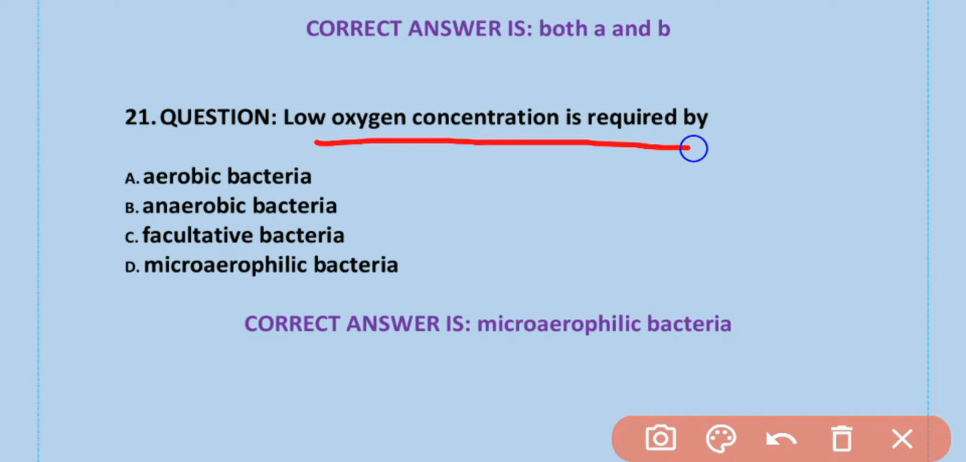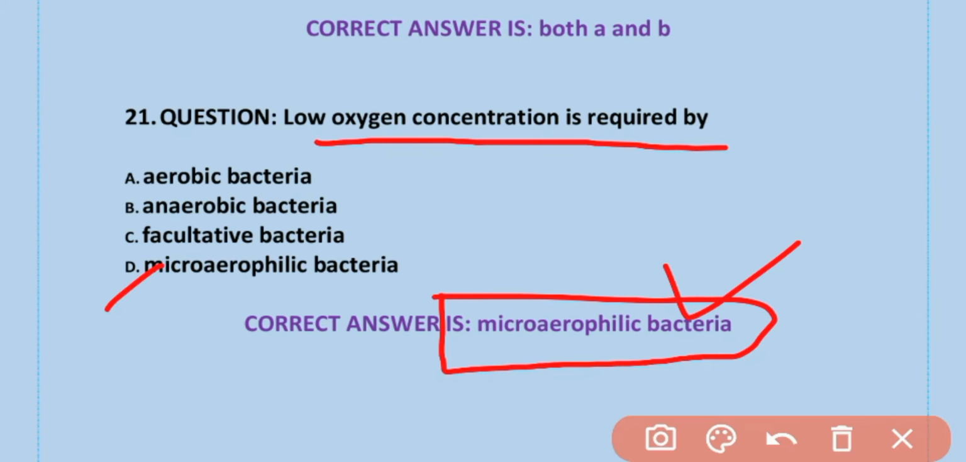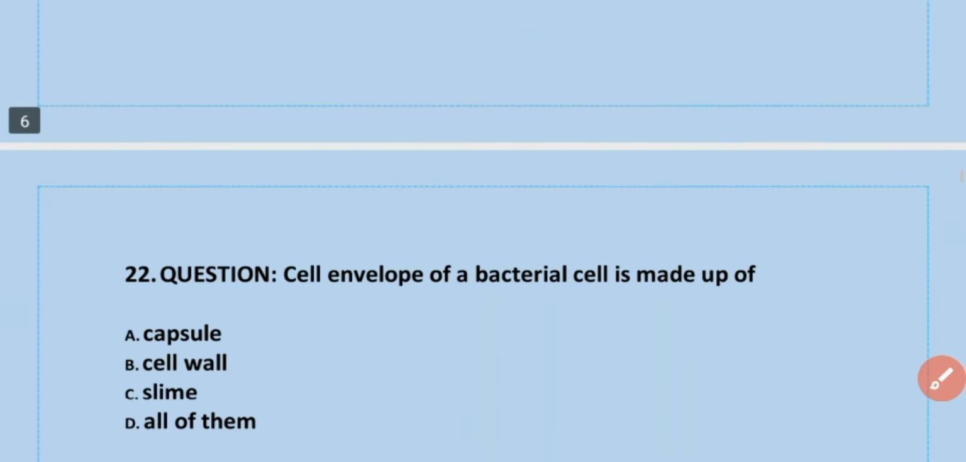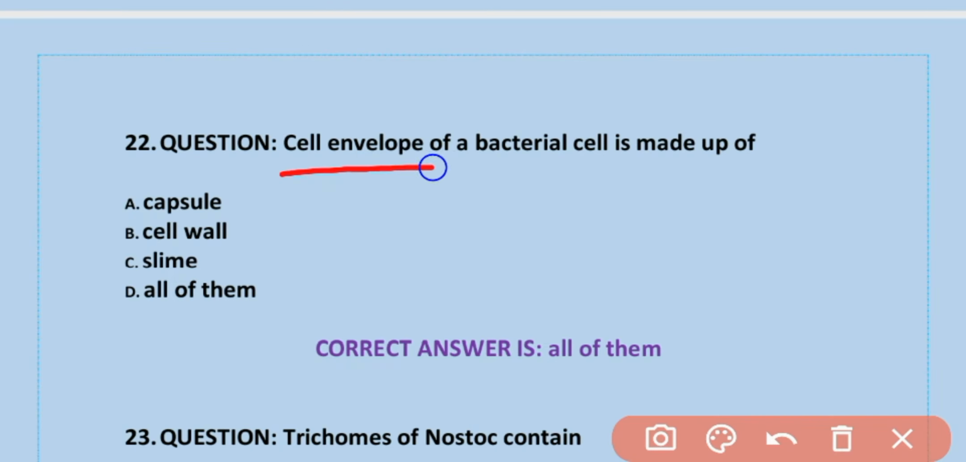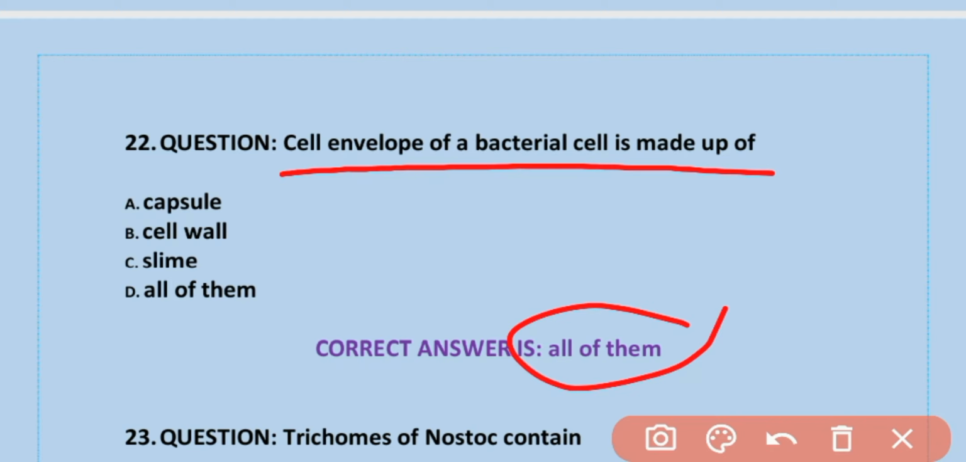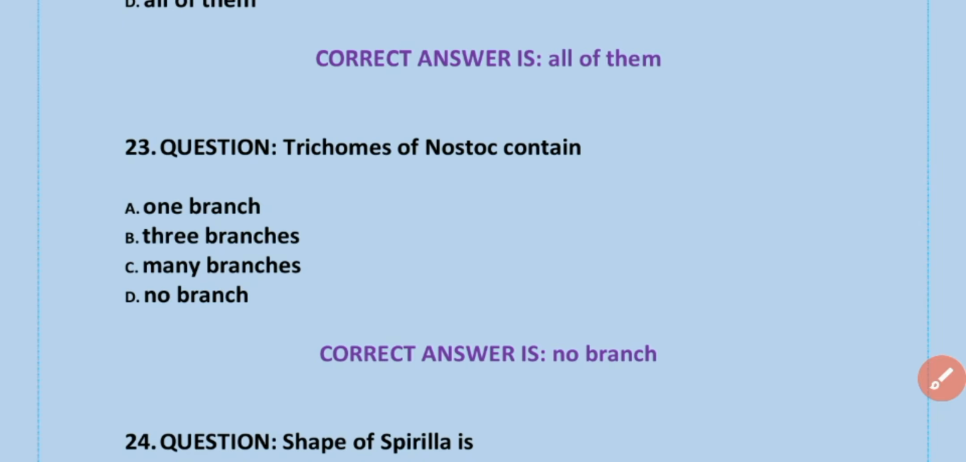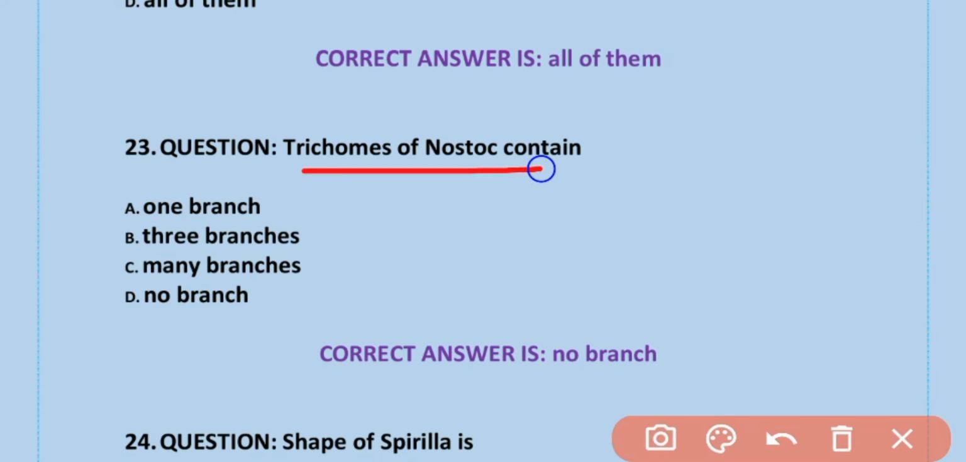Low oxygen concentration is required for microaerophilic bacteria. D is correct. Cell envelope of bacterial cell is made of all of them: capsule, cell wall, slime. Trichomes of Nostoc contain no branch. Option D is correct. No branch.